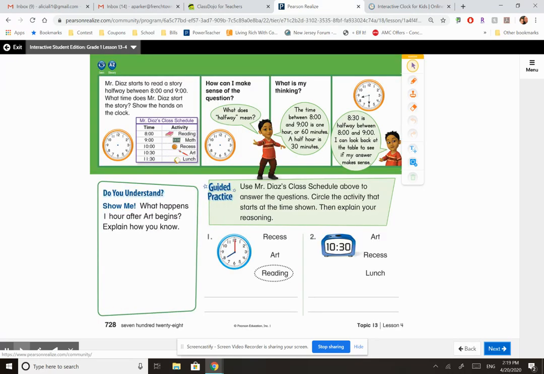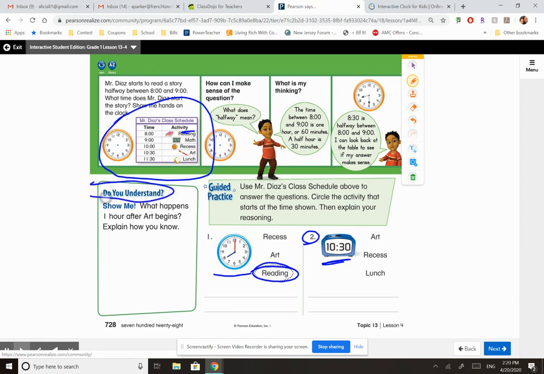Okay? Take a look at the inside. We are going to be reading Mr. Diaz's class schedule. So his schedule is up here. Does anyone see that? That's his class schedule. All right, so using the schedule to answer these questions. So what time is it right here? So let's look at the hour hand. It is 8 o'clock. What happens at 8 o'clock? Oh, they have reading. So we circle reading. Okay. Then answer number 2. What happens at 10:30? Go look at the clock.